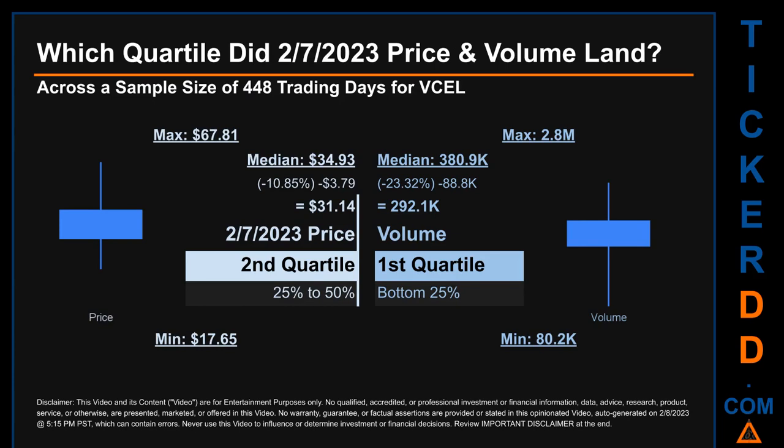Descriptively, VCEL has a median price of $34.93. Therefore, the 7th of February 2023 price was lower from that middle marker by 10.85%. The day's volume of 292.1 thousand was less than the median by 23.32%.